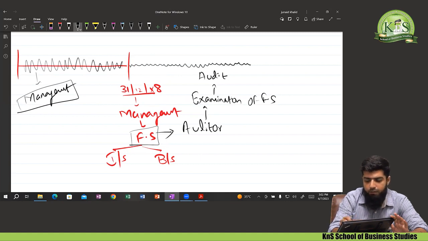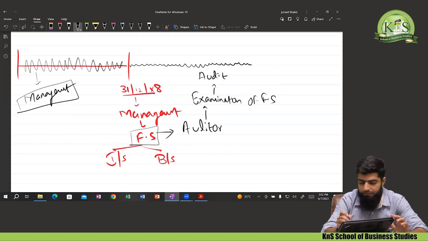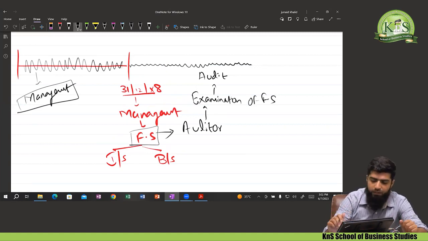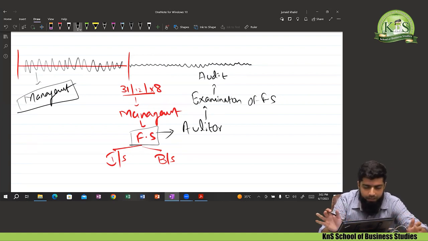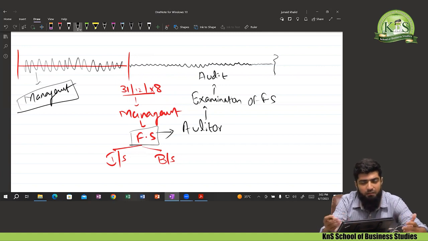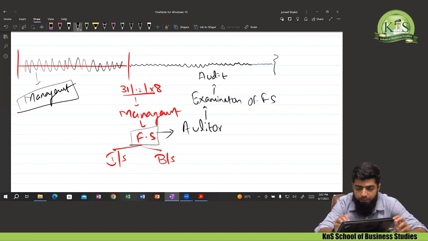Okay, now after the year end, the audit of that particular financial statement will start. It means the auditor will start to examine and evaluate these financial statements, whether they are correct or not, whether they are free from fraud or error. Now as the audit begins, approximately 2.5 months or approximately 3 months later, let's say in a 3 month period, the audit will be completed.